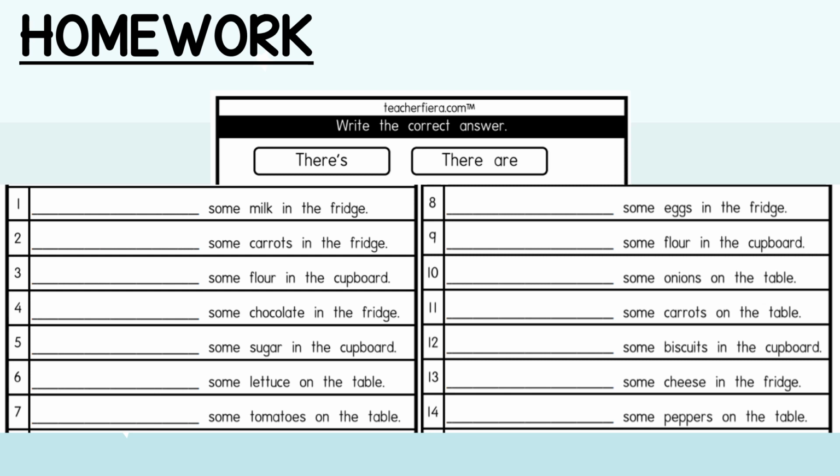I hope you can attempt these questions in your book, okay? For my class, I want you to do it in English too. All right, English 2, there are 14 questions based on what I taught you just now. You just fill in the blank with there's or there are. You need to identify whether the nouns can be counted or not.